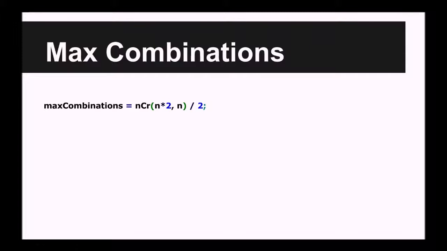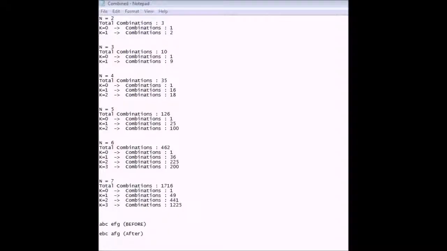The reason it's divided by 2 is because if we have A, B, C, D as one group and E, F, G, H as another group, that's the exact same as E, F, G, H and A, B, C, D. That's why we divide by 2, because if we didn't, it would record both of those as individual outcomes, which they are not.